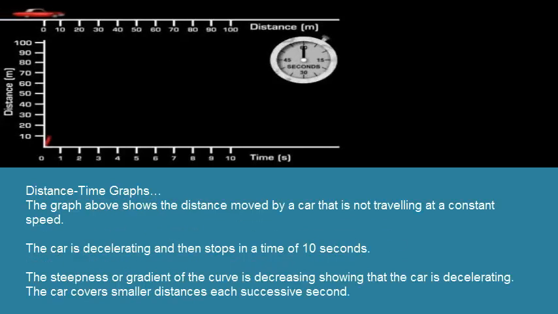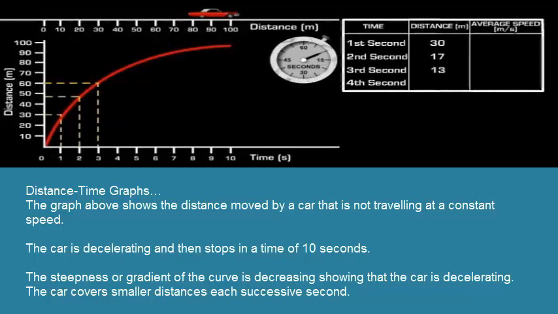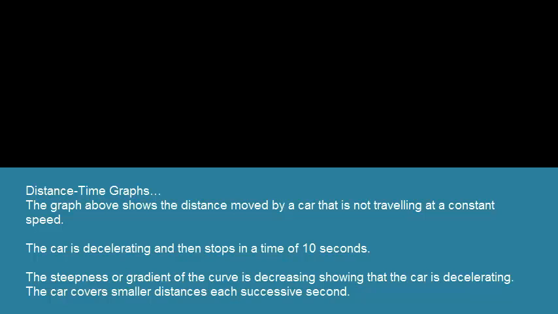The graph above shows the distance moved by a car that is not travelling at a constant speed. The car is decelerating and then stops in a time of 10 seconds. The steepness or gradient of the curve is decreasing, showing that the car is decelerating. The car covers smaller distances each successive second.